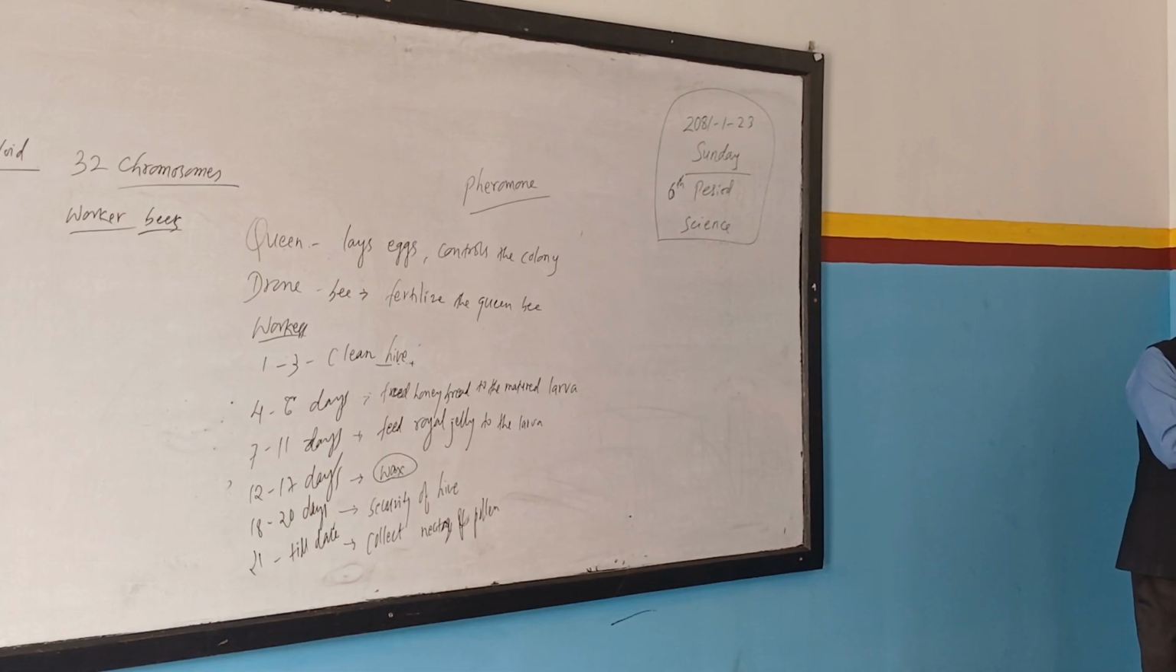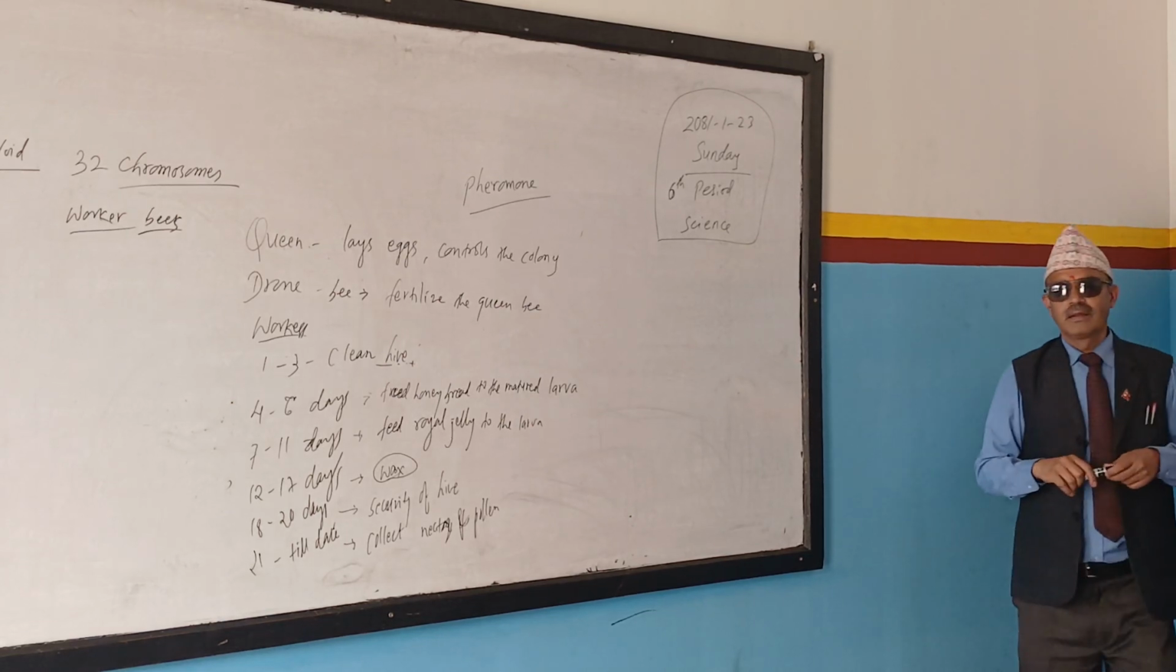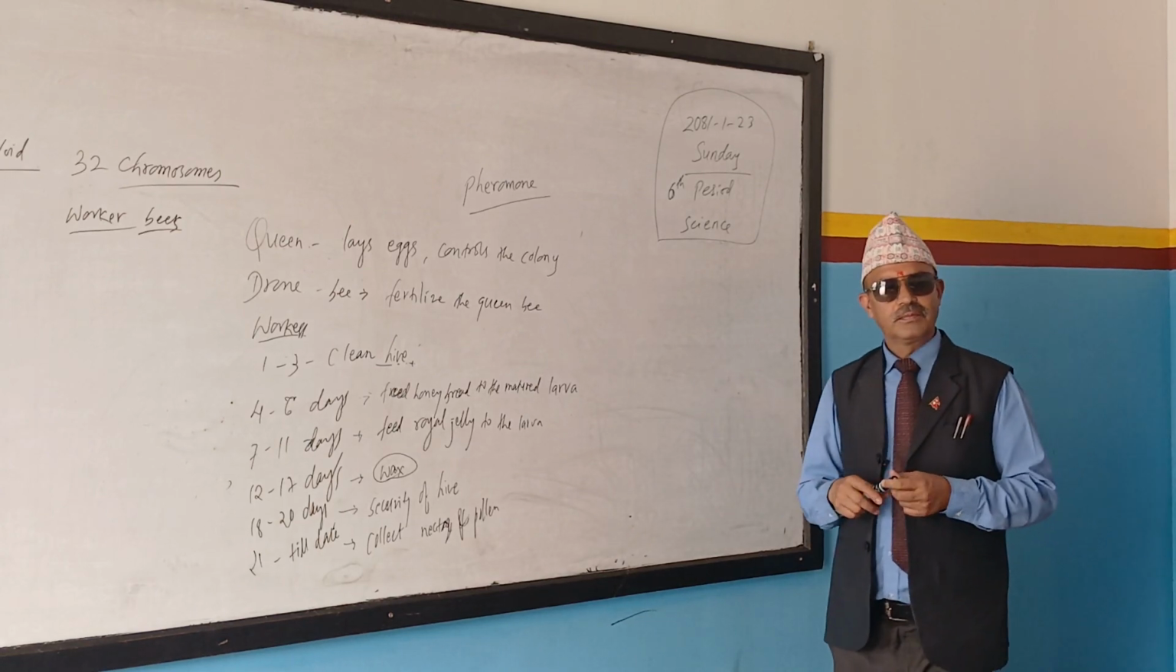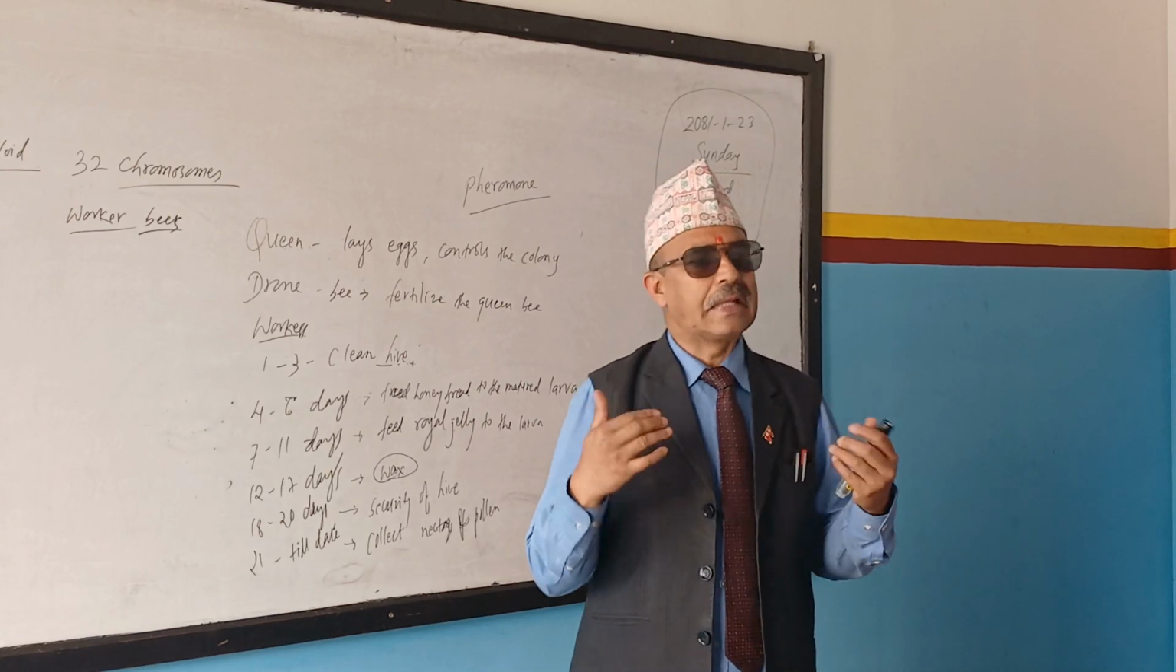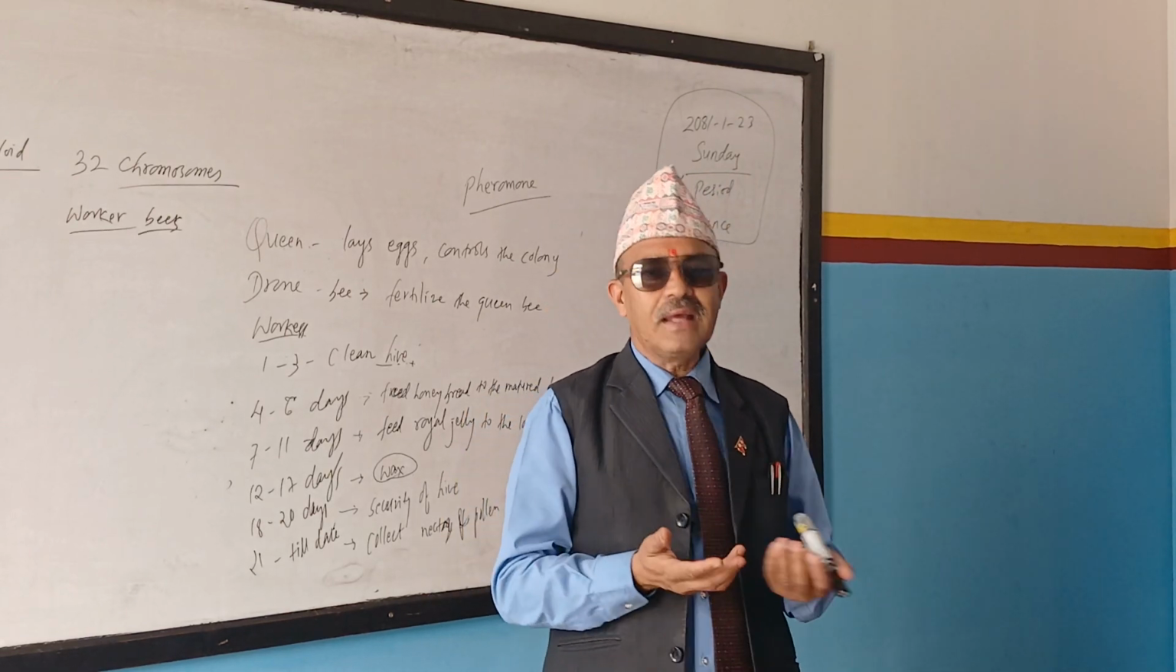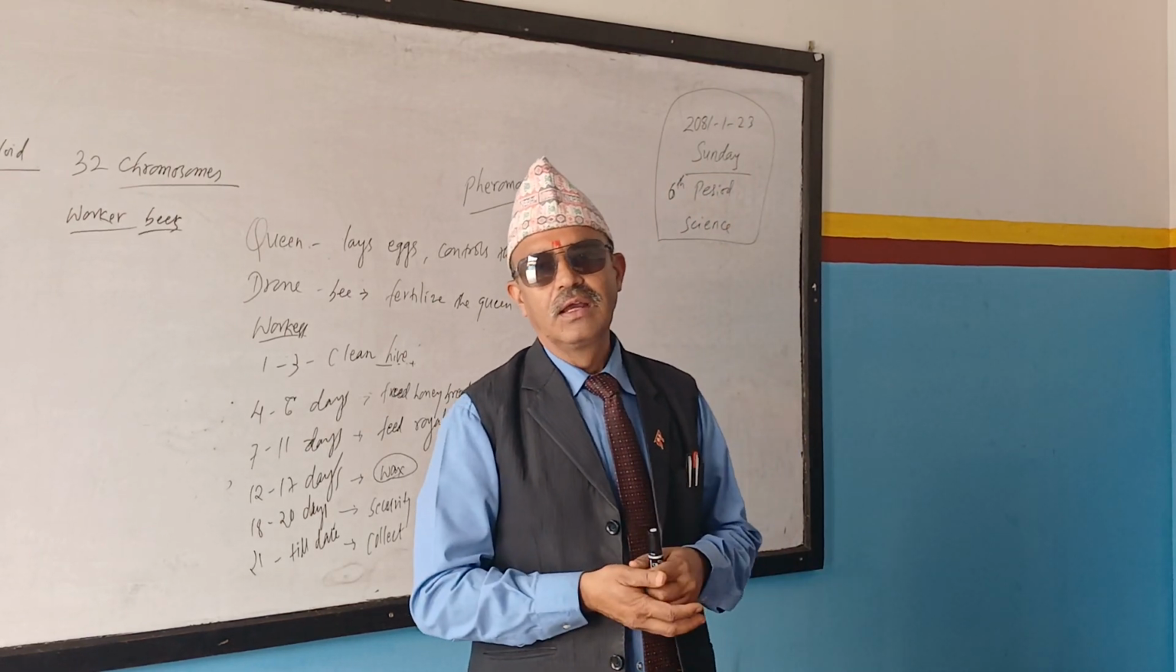Okay, children, now we are going to discuss the life cycle of the honeybee. Egg, larva, pupa, adult. So, what is a life cycle? Simply the stages of life. There are different stages in the life of an animal, plants, or any other organism. That is called life cycle.